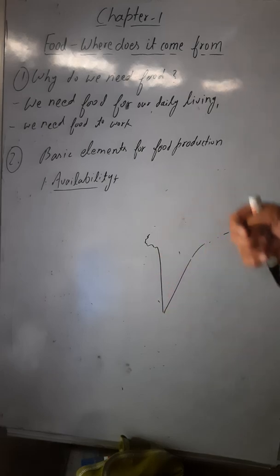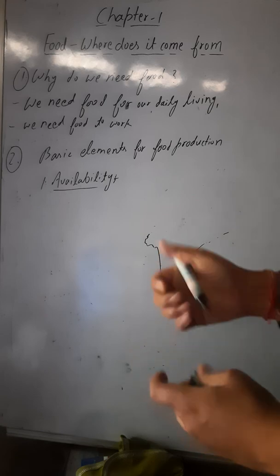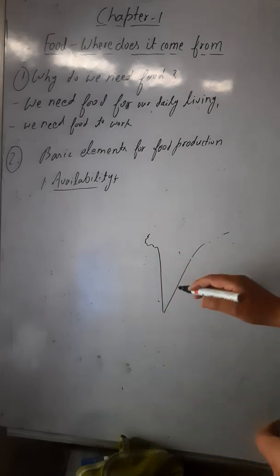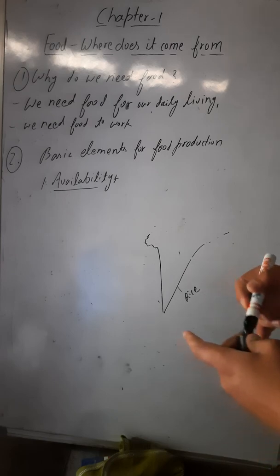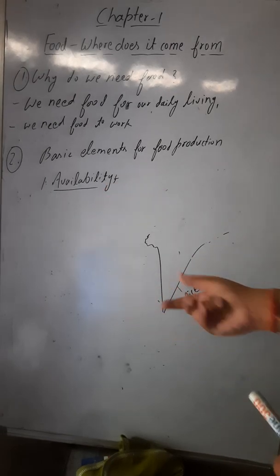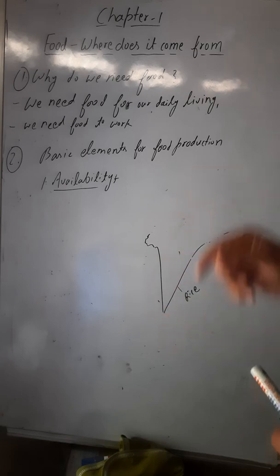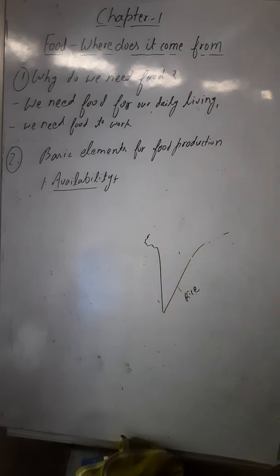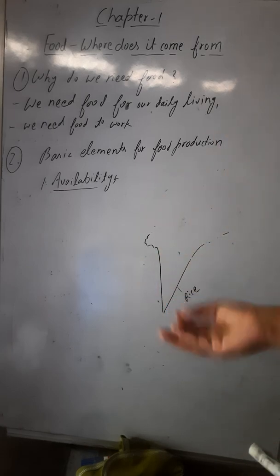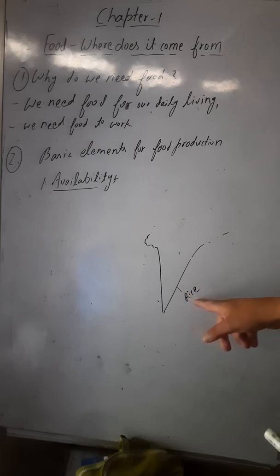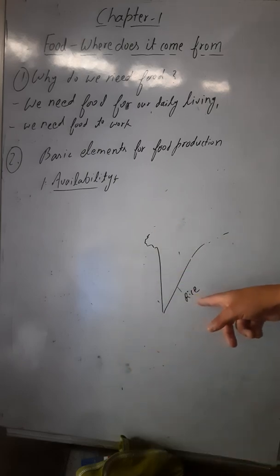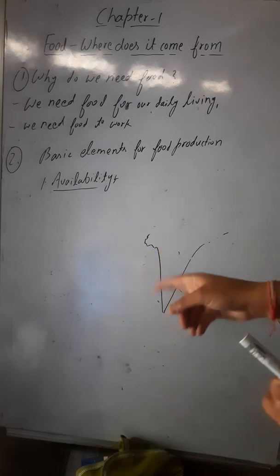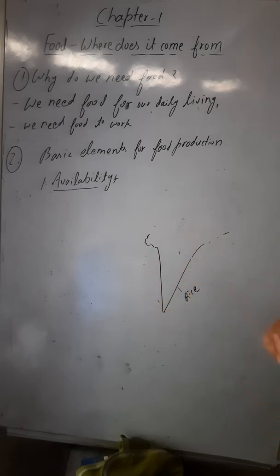If you go to the coastal region, what is the most available food here? The answer is rice. Rice will be easily available in this coastal region like Kerala, Tamil Nadu, Odisha. Idli and dosa are formed from rice, so you can get these food items easily in the coastal region, because rice is easily available there.